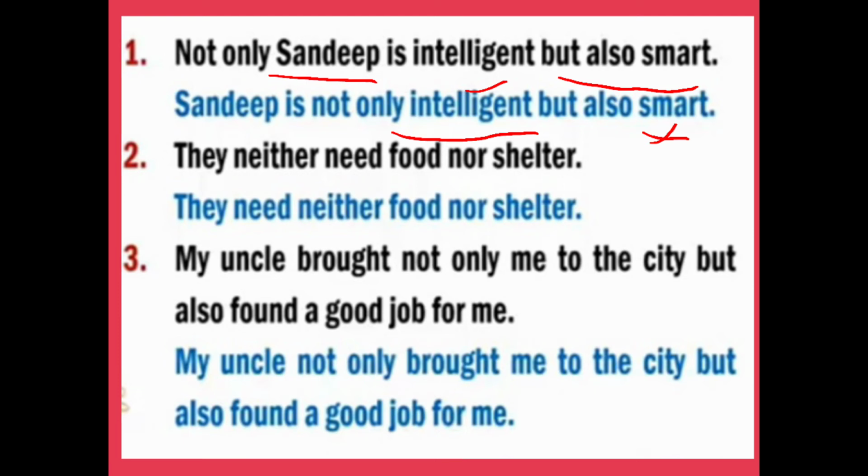They neither need food nor shelter. Here, neither is used before the verb and nor is used before the object. So it's not correct. Then how can we make it right? They need neither food nor shelter. Both neither and nor are used before the same part of speech, that is objects.